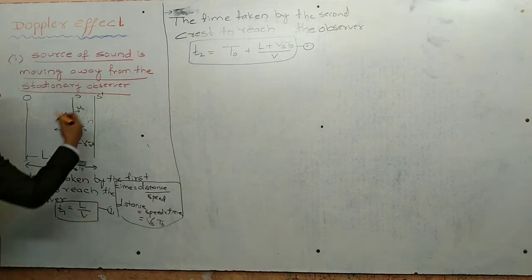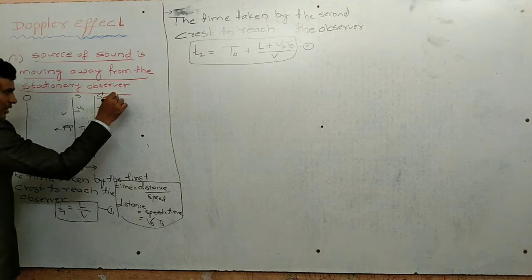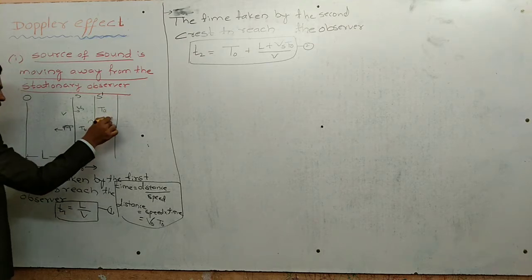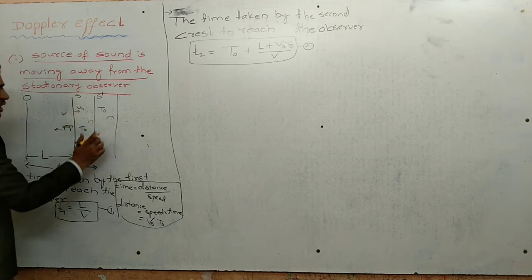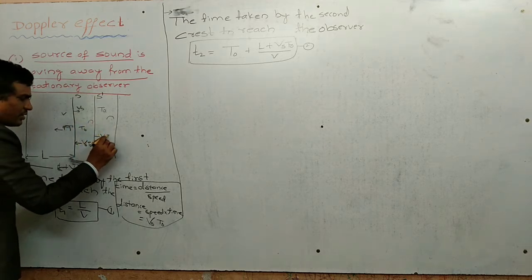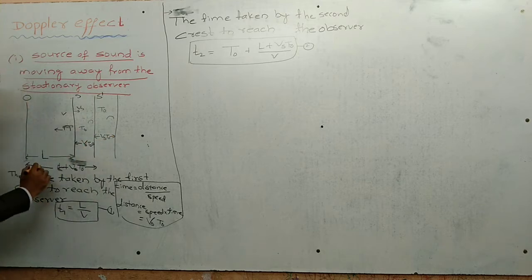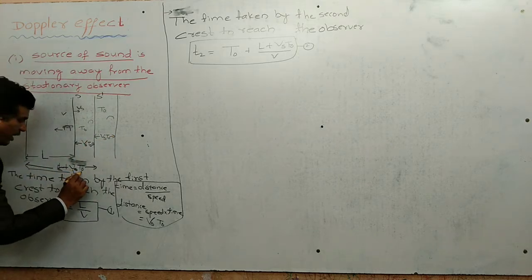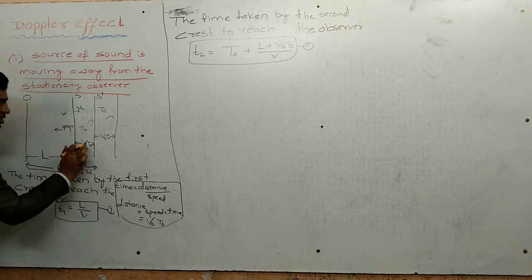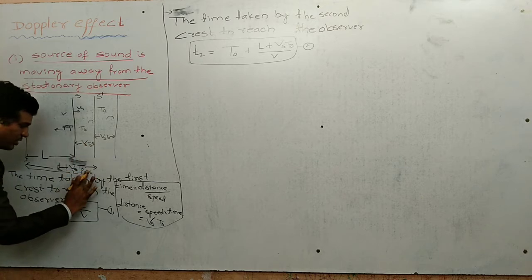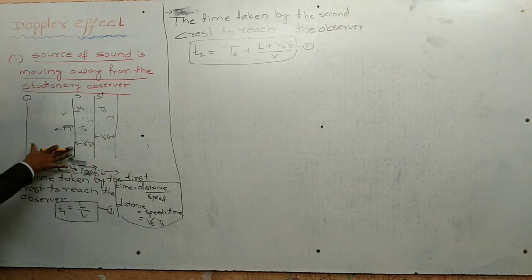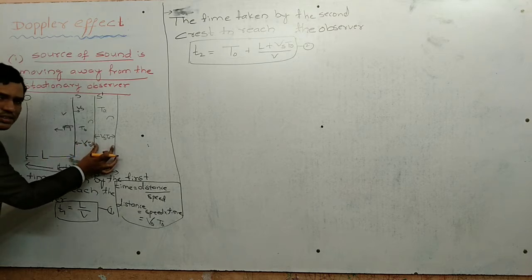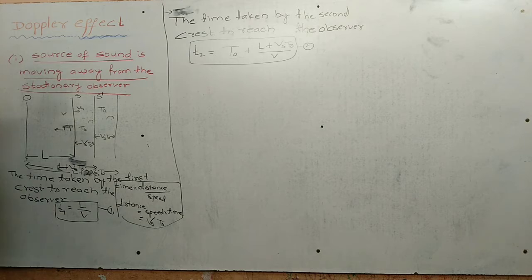Now after another t0 time interval, it produces the third crest. During that time it travels a certain distance, that is Vs t0. So the total separation is L plus Vs t0 plus Vs t0, that is L plus 2 Vs t0.